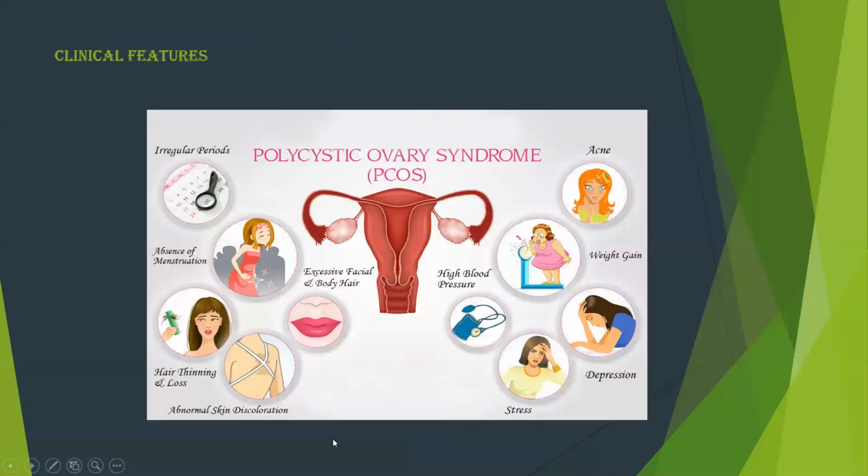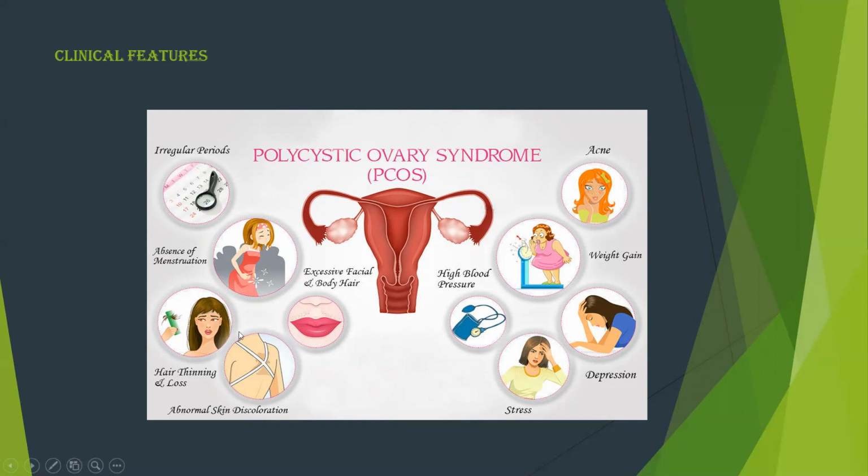Next comes the clinical features. The main clinical features of PCOS are irregular periods and absence of menstruation. This is because FSH, follicle stimulating hormone, is actually responsible for the development of Graafian follicle and ovulation. But in the case of PCOS, there is reduced amount of FSH. So there is no way for development of Graafian follicle and no ovulation. So there is no menstruals.